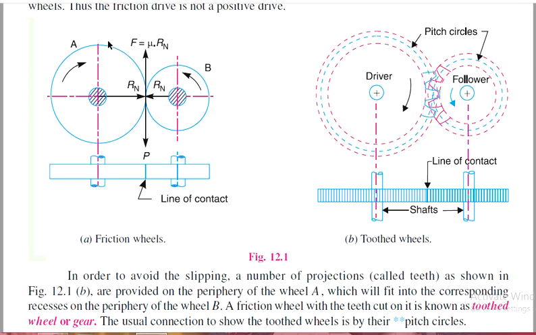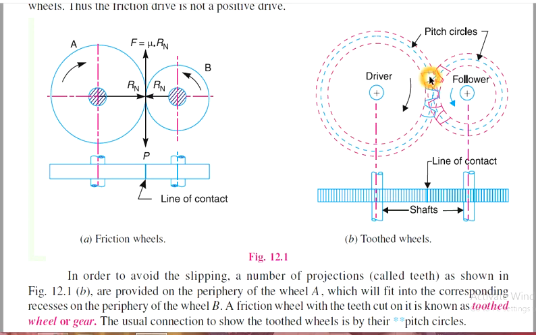In order to avoid this slipping, we have to give a number of projections called teeth, as shown in the figure, over each wheel.